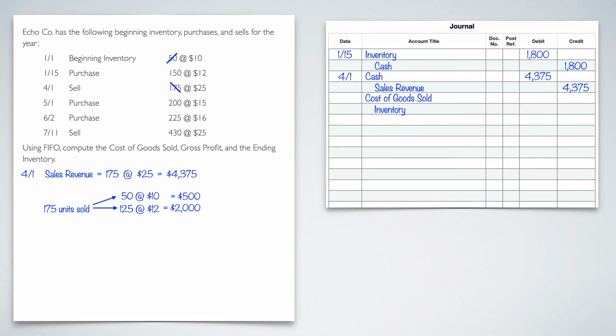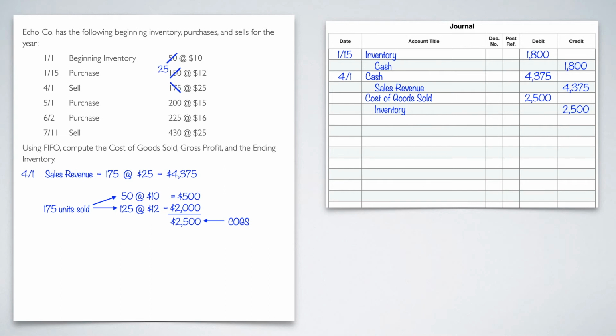I'm also going to put a little slash mark through the 150 purchase because I don't have 150 anymore. I actually have 25 left. So I'm going to put myself a little note there that says, hey, don't forget, you still have 25 of these. Now going back down, I need to add up the 500 and the 2,000. That's going to give me 2,500. And that right there is my COGS, my cost of goods sold. So I'm going to put that into my journal entry. So 2,500, 2,500, and that takes care of my sale.